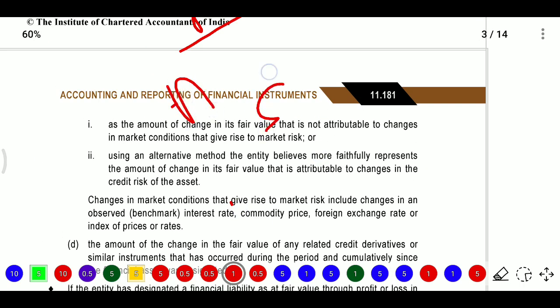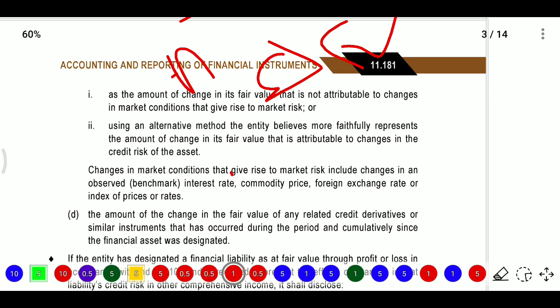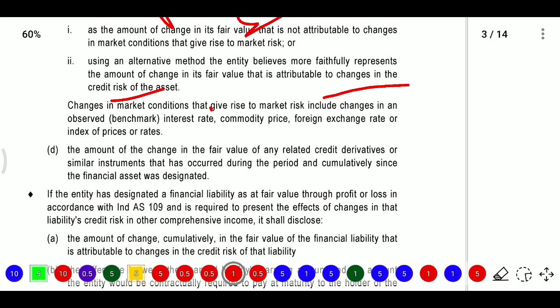So the amount of change in fair value that is not attributable to change in market conditions that give rise to market risk, or we need to use alternative methods the entity believes most faithfully represent the amount of change in its fair value that is attributable to changes in credit risk of the asset.